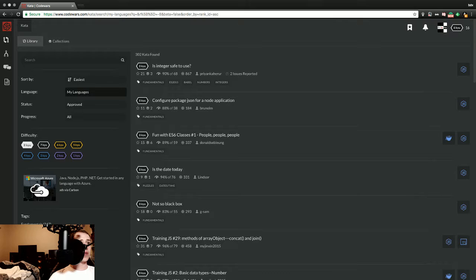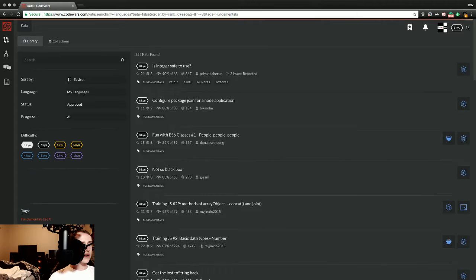Is integer safe to use? That sounds like it could be safe. And let's also do fundamentals. So the easiest fundamental courses using JavaScript is part of a lot of stuff, so it's good to know. Status approved in beta.